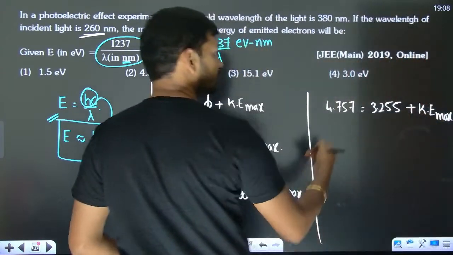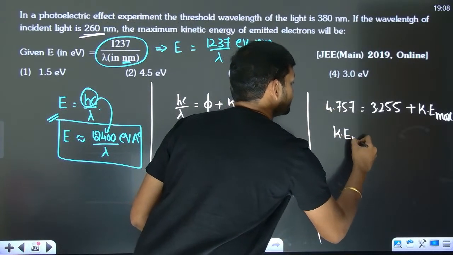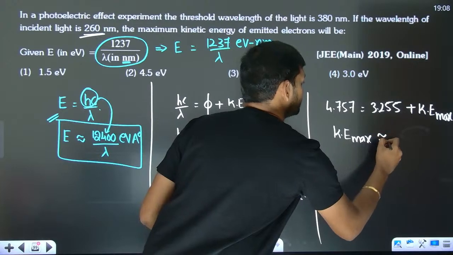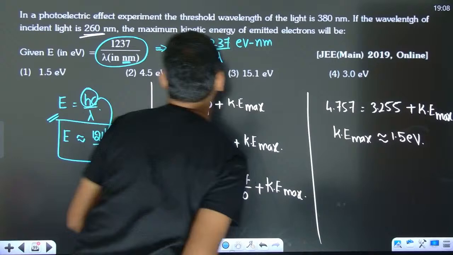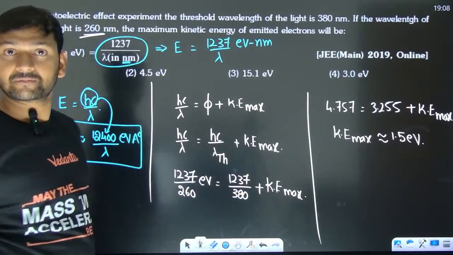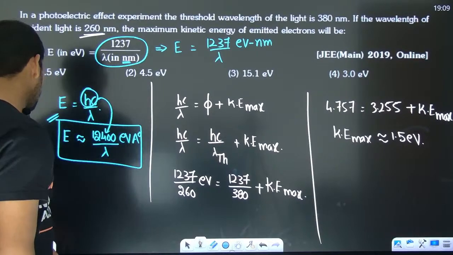So now if you observe properly, roughly the maximum Ke is coming out to be 1.5 electron volt or not. So which option? Option 1. Which option? Option 1. Okay. Next.